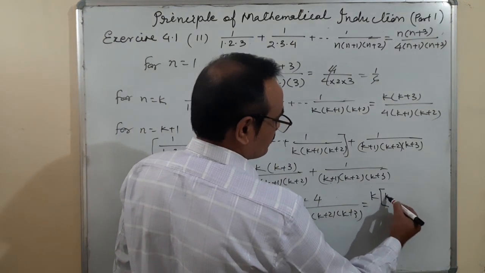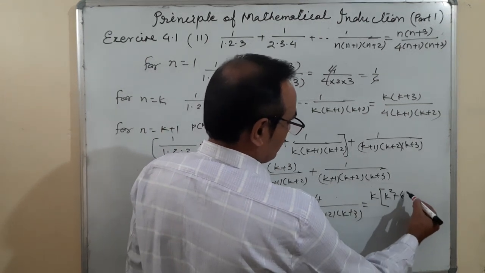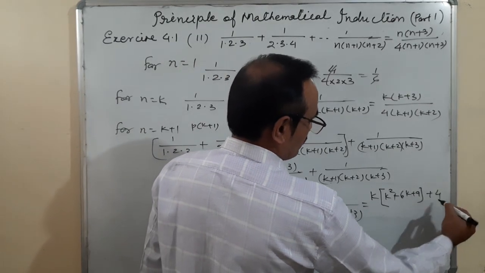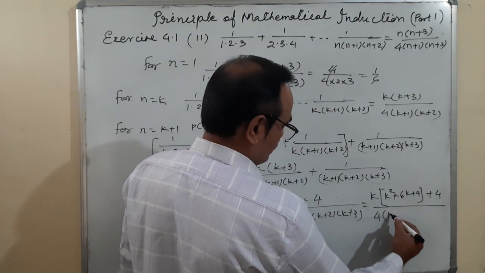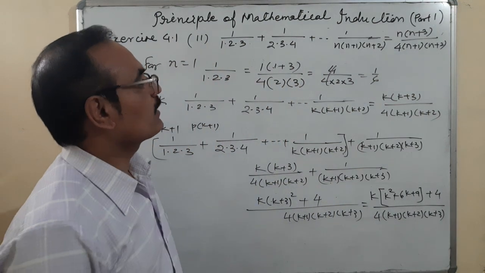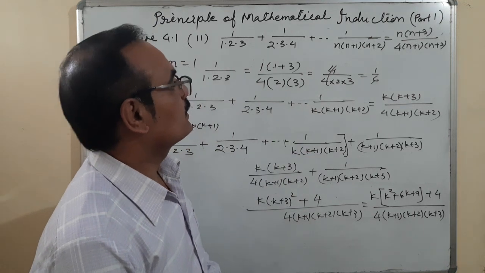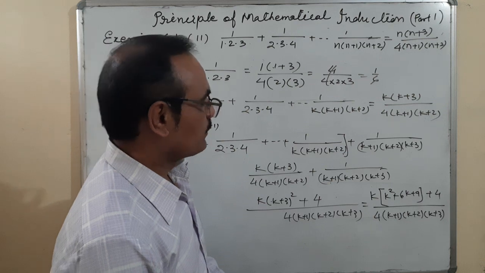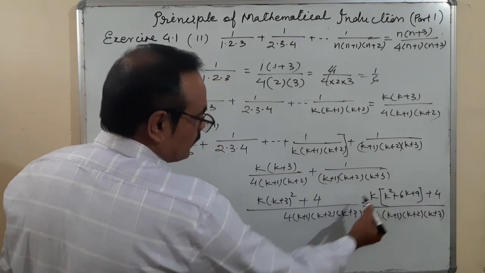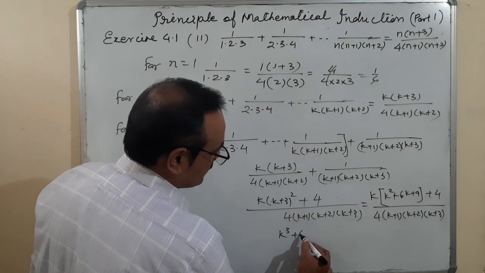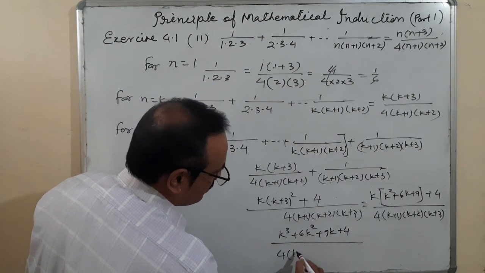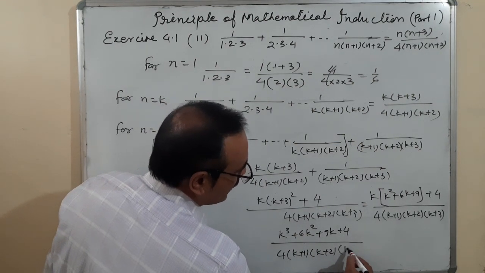So k into k square plus 6k plus 9, that is k cube plus 6k square plus 9k, plus 4, upon 4 into k plus 1 into k plus 2 into k plus 3. And we want here k plus 1 into k plus 4 only on the numerator, and on the denominator k plus 2 into k plus 3, we don't want the k plus 1. Next step, multiplying it inside, what is coming is k cube plus 6k square plus 9k plus 4 upon 4 into k plus 1 into k plus 2 into k plus 3.